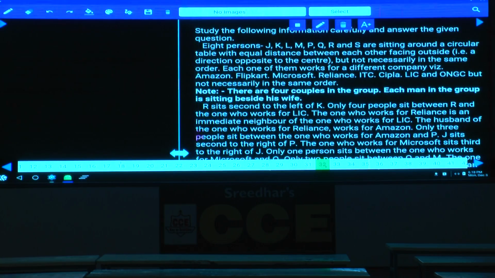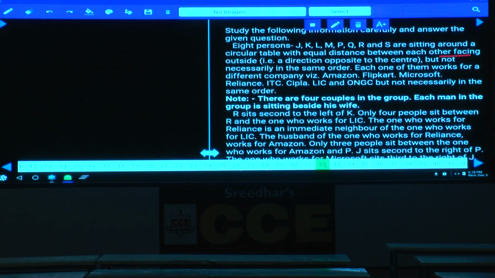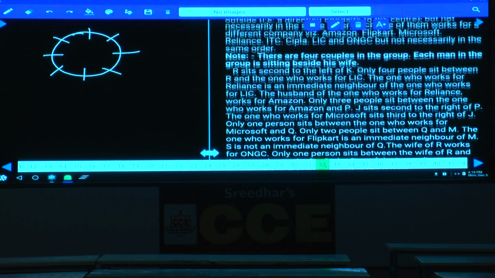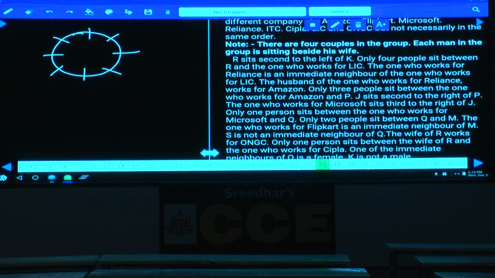Facing outside. Now these 8 persons are facing outside, and each one of them works in a different company as well. We need to find out 8 persons working in 8 different companies. This is a circular table, positions 1, 2, 3, 4 and 5, 6, 7, 8. Among these 8, there are 4 couples in the group. Each man in the group is seated beside his wife, that means the couples are seated adjacent to each other, either to the left or to the right.